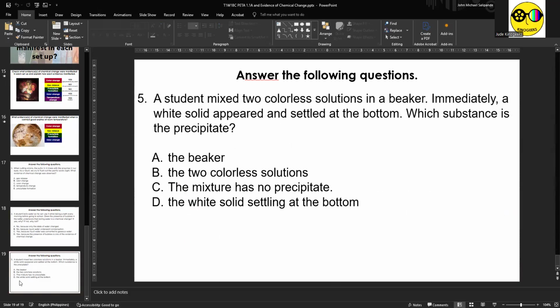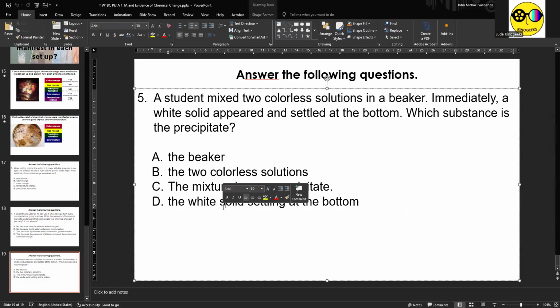And number 5: a student mixed two colorless solutions in a beaker. Immediately, a white solid appeared and settled at the bottom. Which substance is the precipitate? So the answer here is letter D, which is the white solid settling at the bottom, no? So precipitates are undissolved particles, no? Of course, we don't count the beaker as a substance because that is a laboratory equipment or tool.